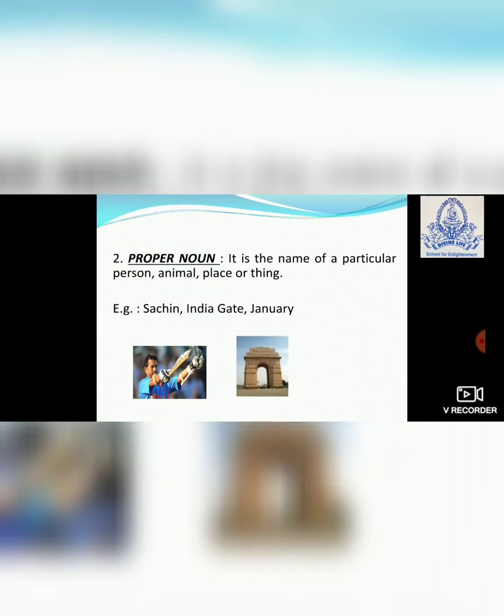India Gate is a particular name of a place. I am not saying any place. I have said India Gate. I am talking about only India Gate over here. So it is a particular name of the place. Then animal, you can say that the white dog is mine. There are many dogs in the garden, but you are particularly talking about which dog? White dog. So we are talking about a particular animal which is white in color, right?